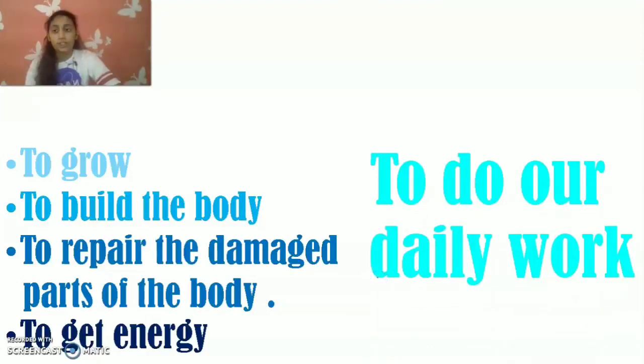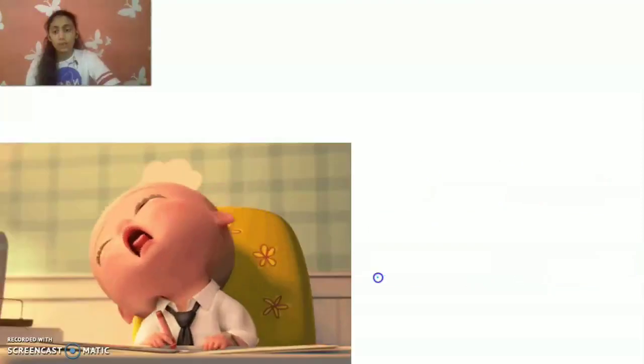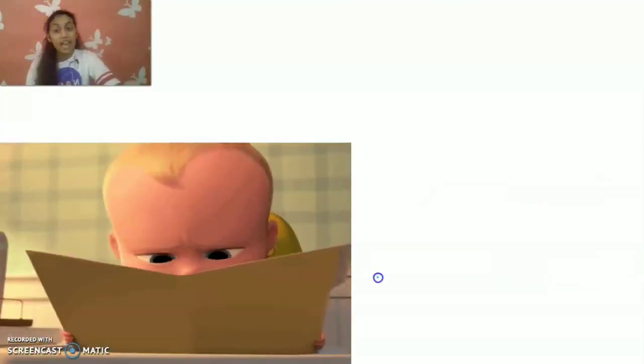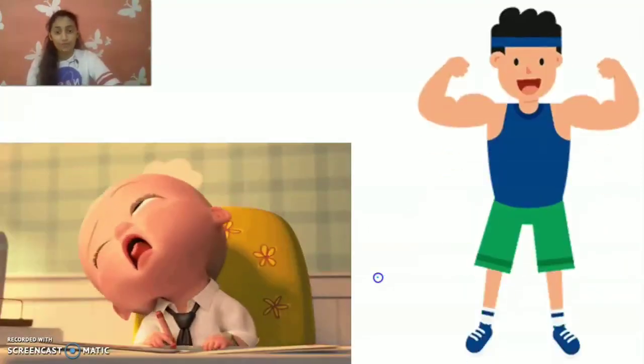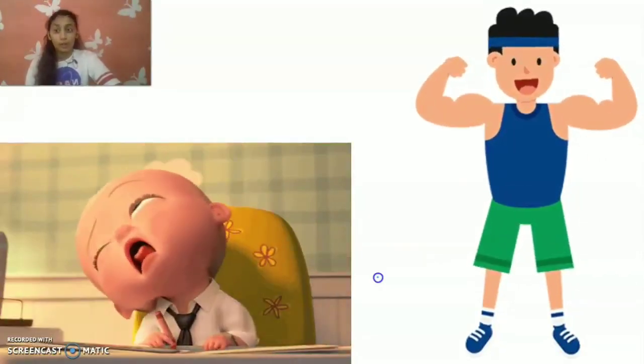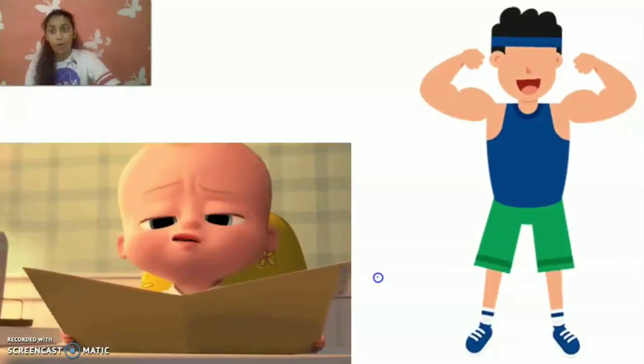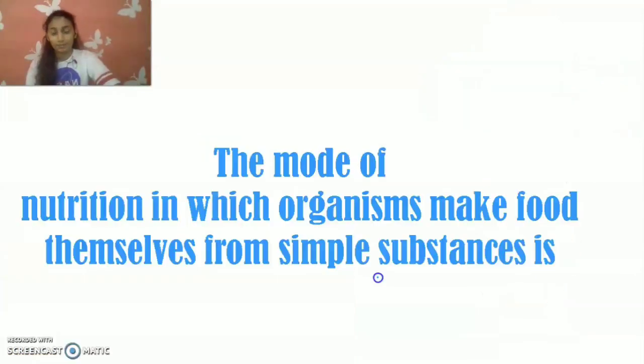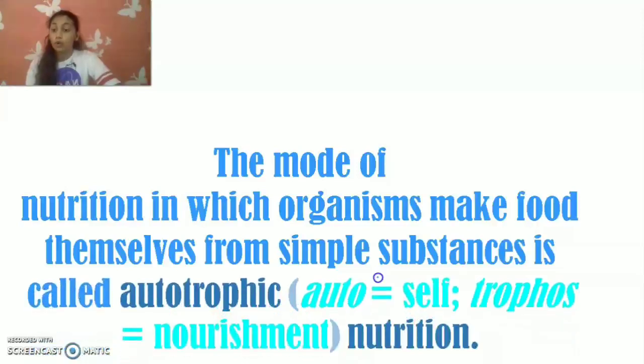And if we don't have sufficient nutrition, then we'll be like this. But if we have sufficient nutrition, then we'll be like this. So you know that nutrients are very important for us. The mode of nutrition in which organisms make food for themselves from simple substances is known as autotrophic nutrition.